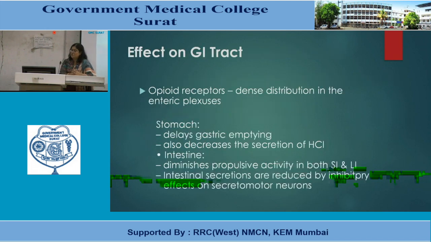Effect on the gastrointestinal tract. Opioid receptors have a very dense distribution in the enteric plexus. In the stomach, they cause delay in gastric emptying. They also decrease secretion of hydrochloric acid. In the intestine, they diminish propulsive activity in both the small intestine and large intestine. Intestinal secretions are reduced because of an inhibitory effect on secretomotor neurons.